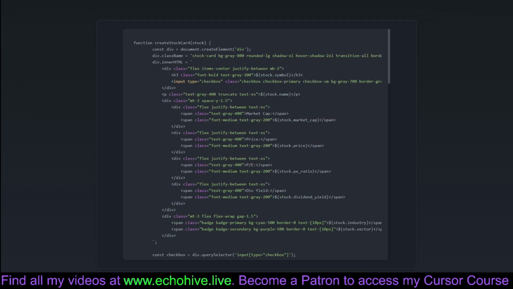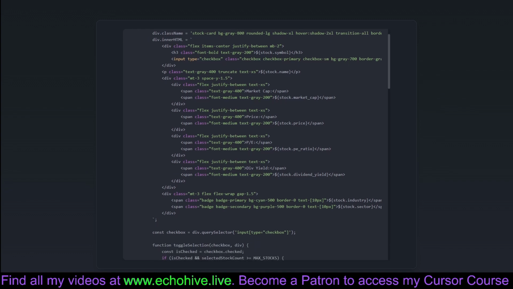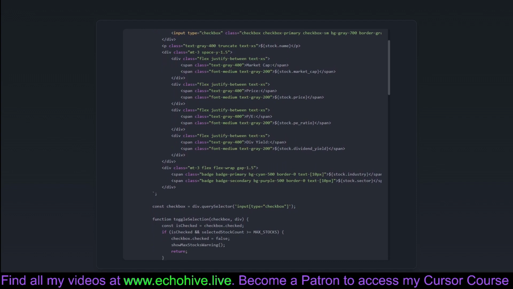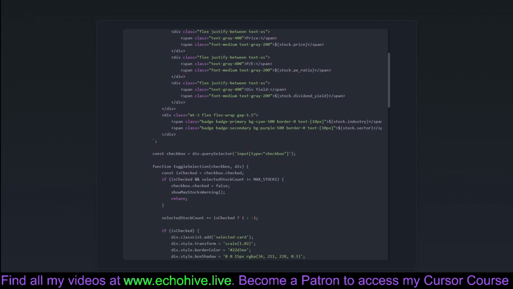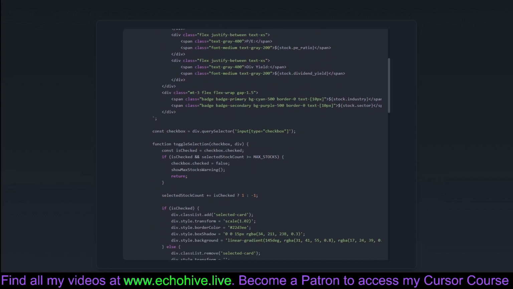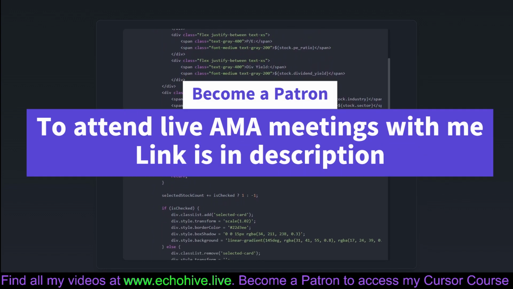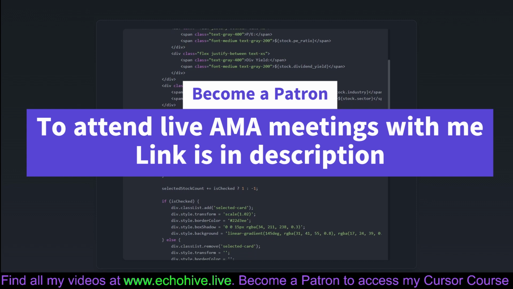The createStockCard function is the linchpin for visualizing each stock on the page. It creates a card UI element complete with stock details such as symbol, name, market capitalization, price, PE ratio, and dividend yield. In essence, it's the hero card of our digital stock trading card game, where each card can rather nicely fit in your browser. Each card comes with a checkbox that tracks selections.